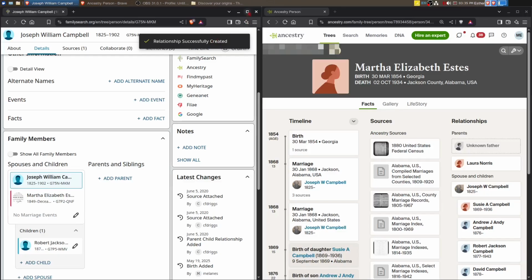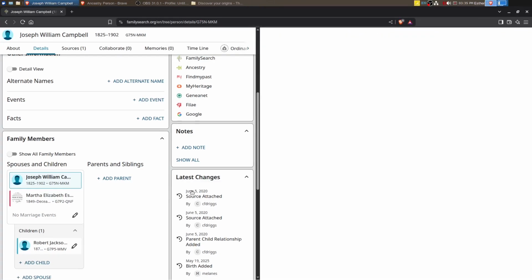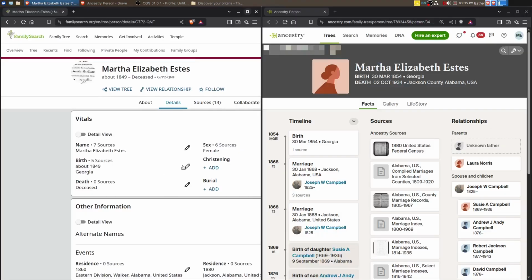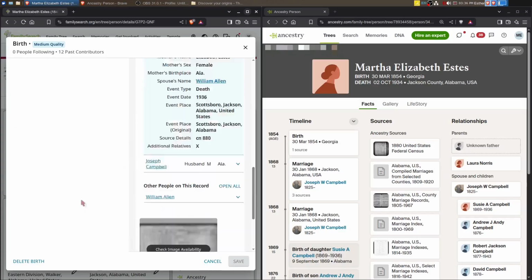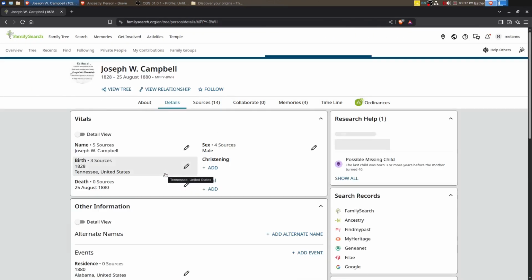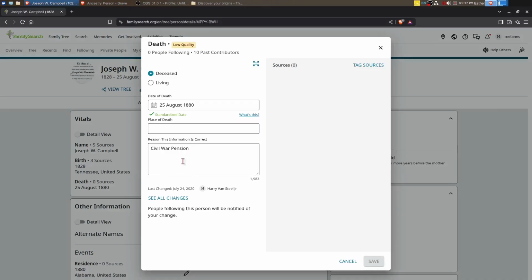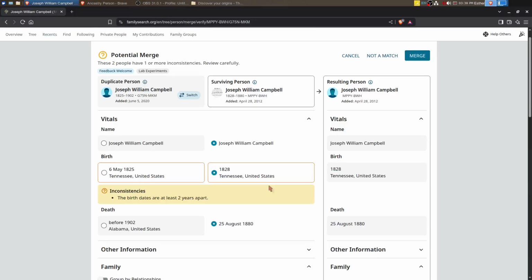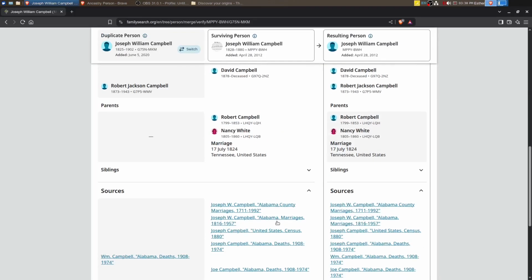So I do have some duplicates here to clean up. So let's take care of that. So let's come in here. Oh, it looks like we need to update Martha's information on her account. So let's do that first. Okay, so this person says they have a Civil War pension for him from 25th of August, 1880. Oh, interesting. Okay, so the other profile does have more records, so I'm just going to rely on that information before we do anything else.